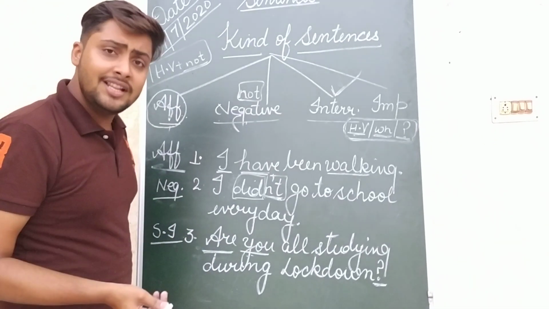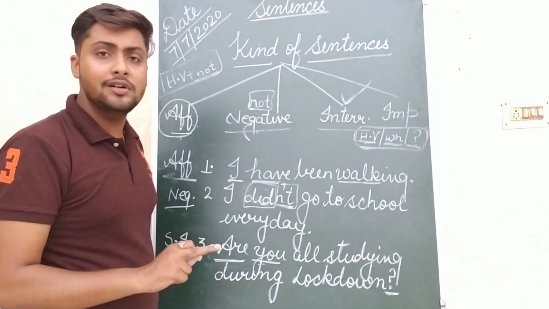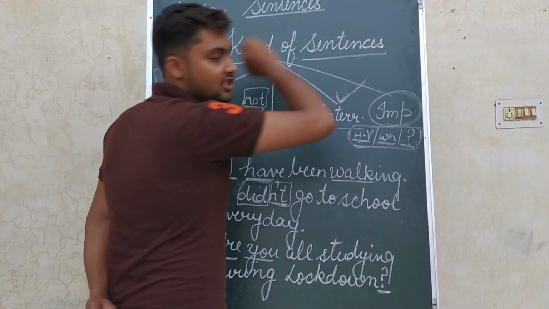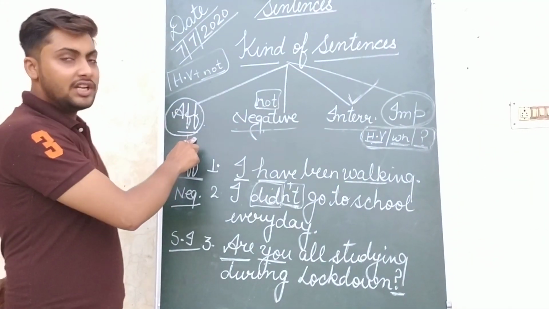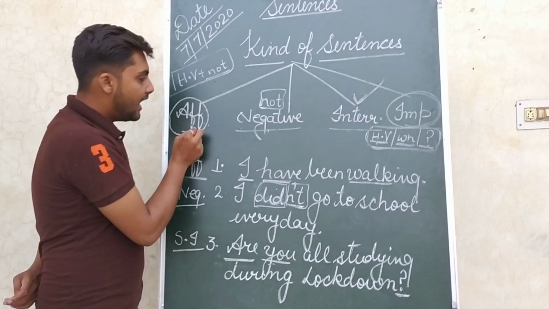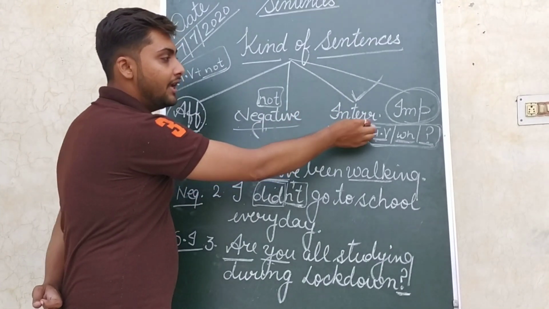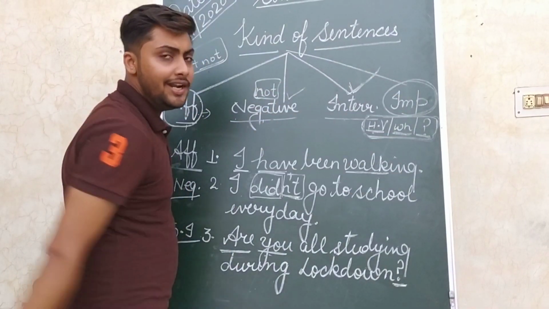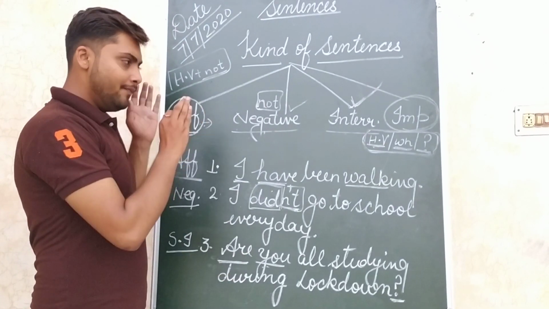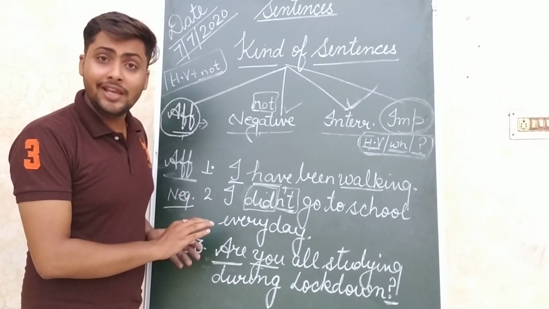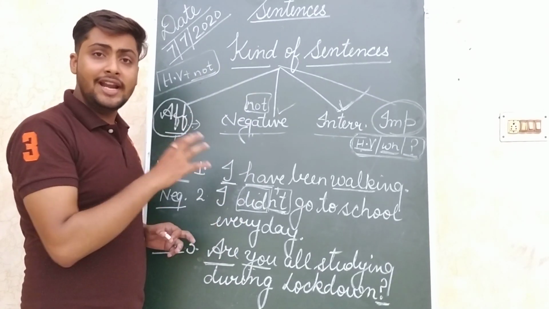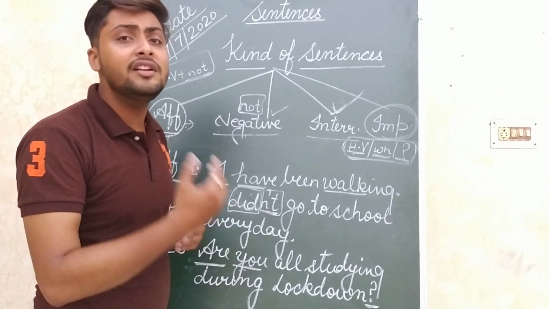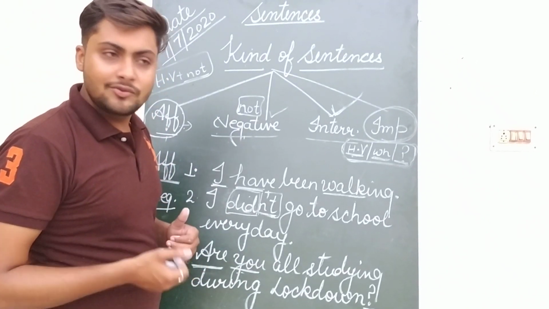But if you still find any doubt, we will have a Zoom session tomorrow, and the last part we will discuss in the Zoom session. Today we have studied the kinds of sentences, that is affirmative, negative, interrogative and imperative. We have studied affirmative sentence, negative, and then interrogative. So this is more than enough for today. You should revise it properly, and I will ask questions also. Tomorrow a little bit of oral test will also be there after clearing all the doubts. Okay class, so thank you.